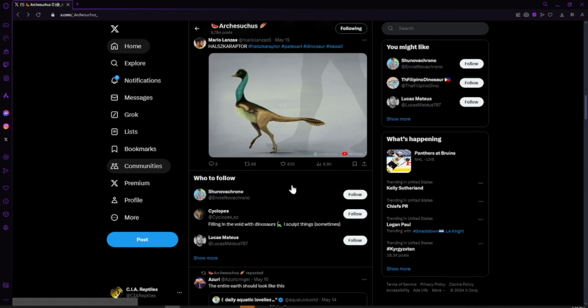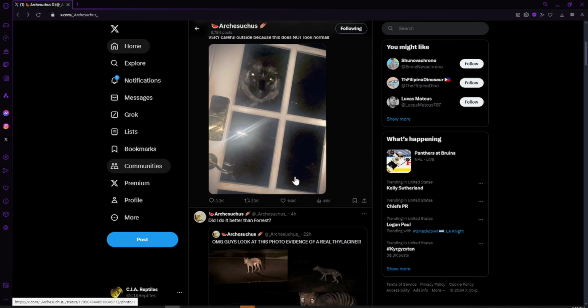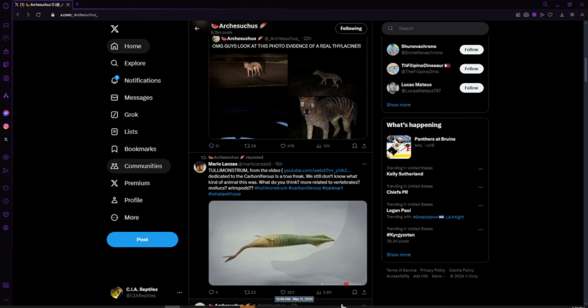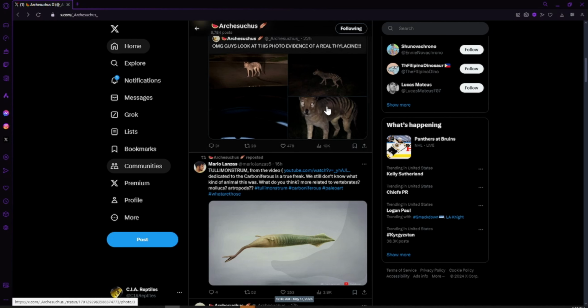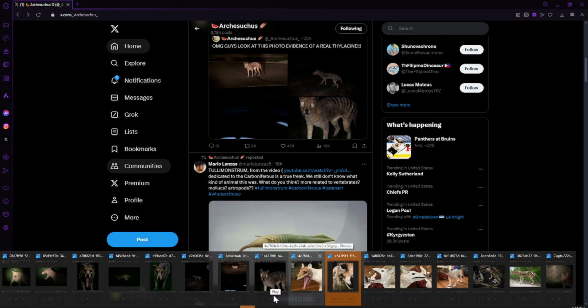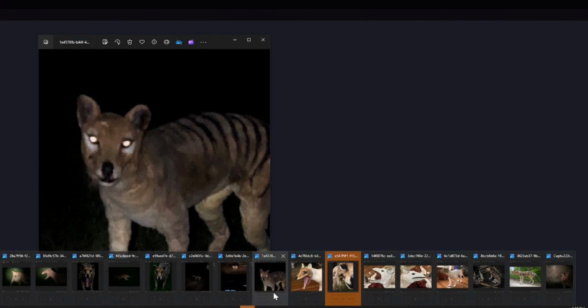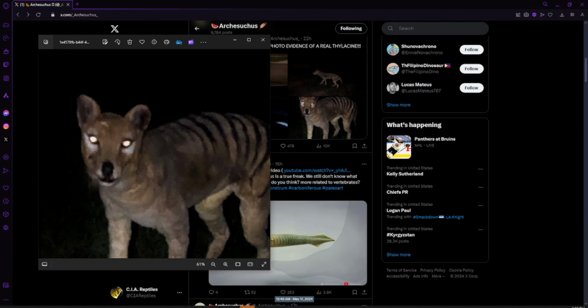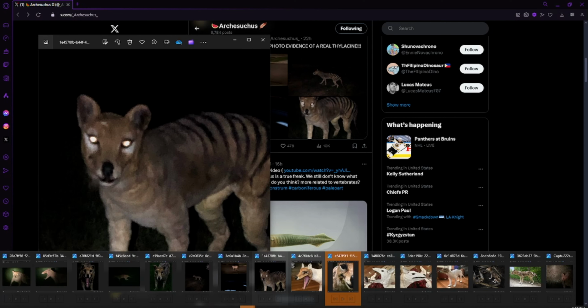I've actually downloaded the photos and I've compared them with the Forrest Galante photos just to see, because it almost looked like the Thylacine in the Forrest Galante photos is in fact this Archisuchus model. Okay, and there's a couple of photos here that are really close.